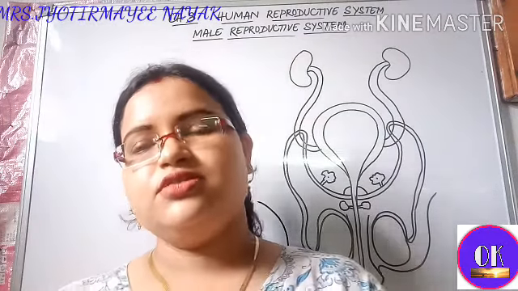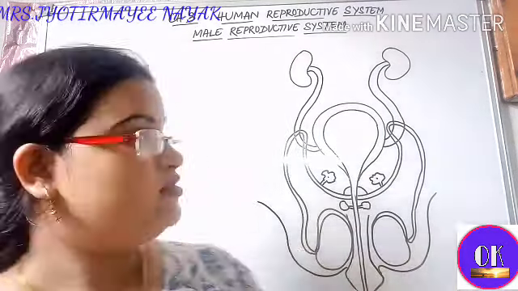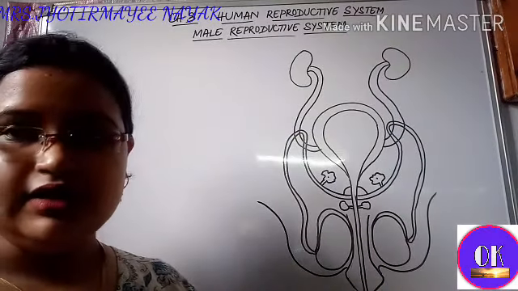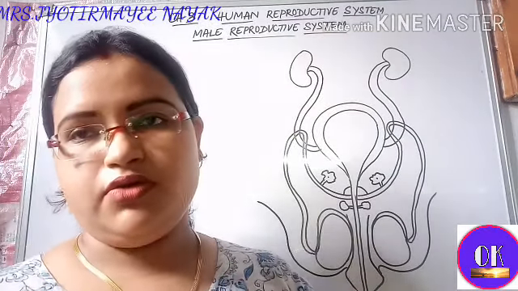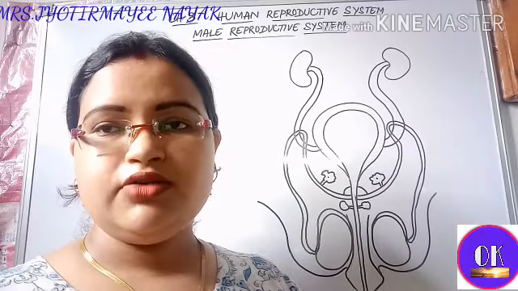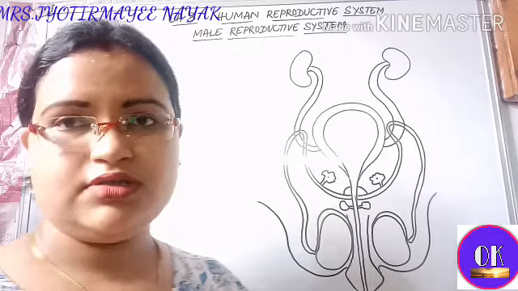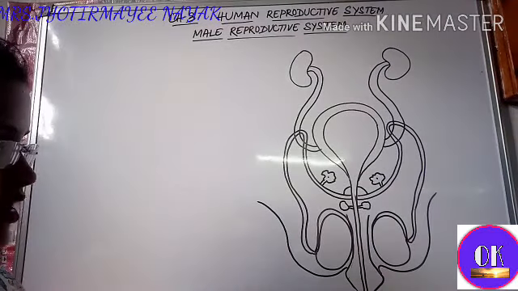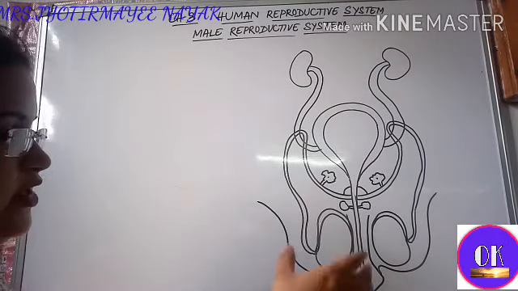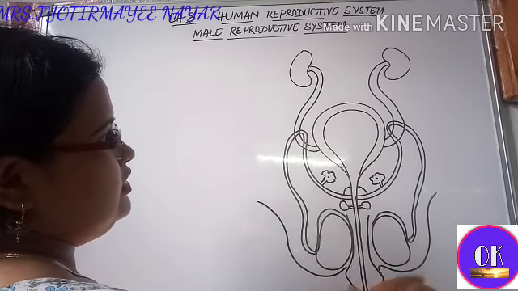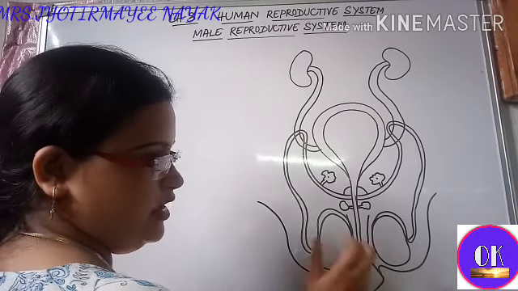Hello students. So today we are going to start the male reproductive system. That is the subtopic of chapter 3, human reproductive system, of the class 12 syllabus. Before starting the male reproductive system, I had already drawn the diagram of the male reproductive system.